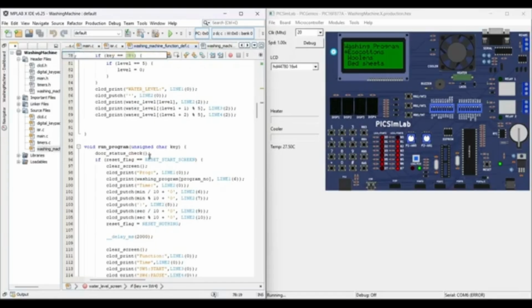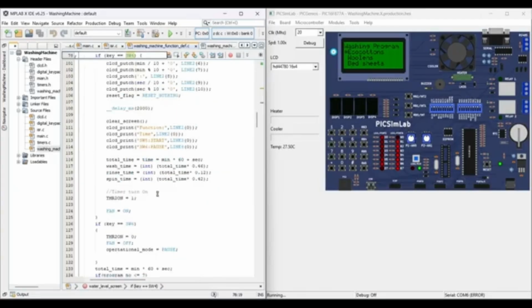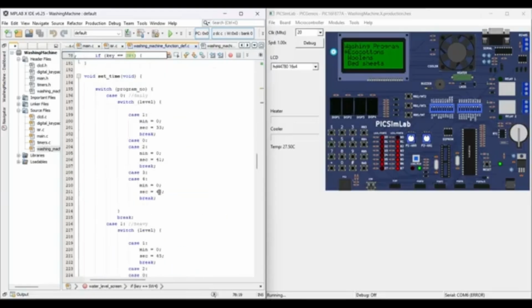And in the run program, it is about the displaying of the time. We have to display it in minutes and seconds, but we need to tell the microcontroller what a minute is and what a second is. And we can also see the set time. We can use an array for this, but in this case, we have used switch case, which is easy to understand and easy to implement. Array will be much more advanced, and arrays are used everywhere.